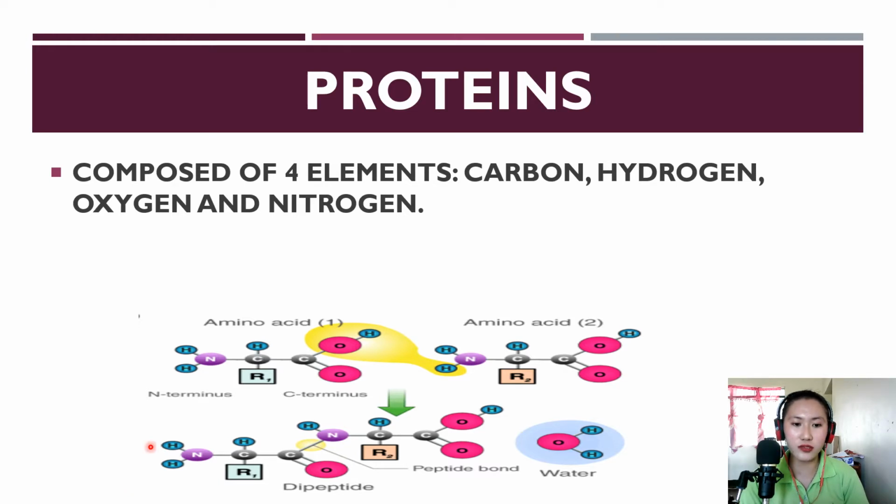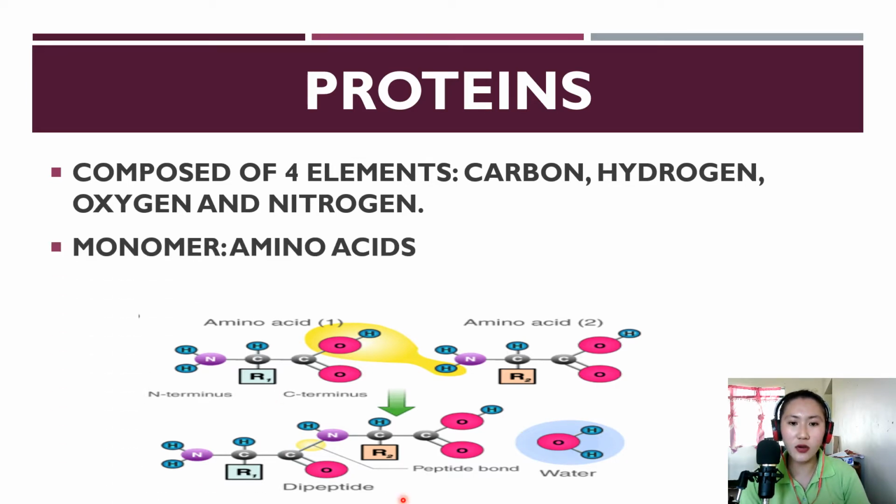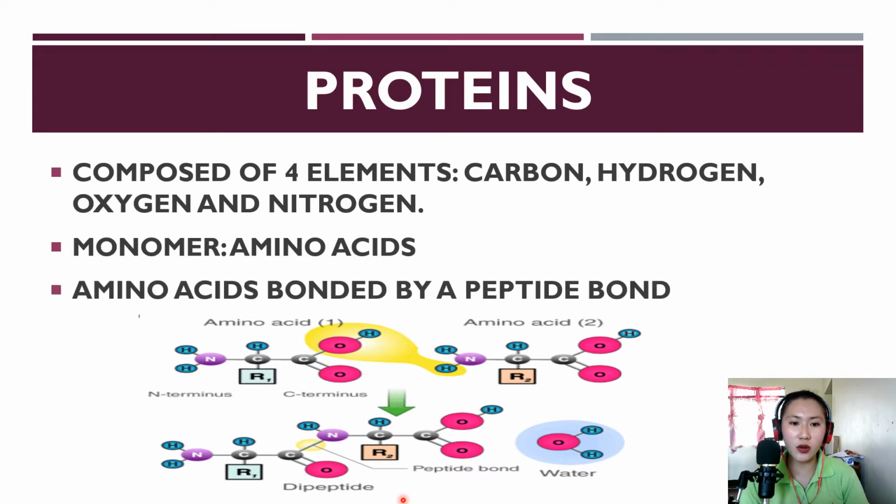It is composed of an amino group, this one, and then the carboxylic acid, this one, and the side chain or the R group, which defines the amino acid present in the protein. So amino acid is the monomer of protein. When we say monomer, it is the building block of protein. Amino acids are bonded by a peptide bond. So the bond that connects amino acids is the peptide bond.